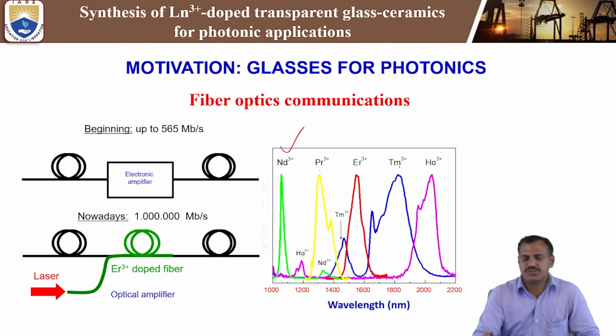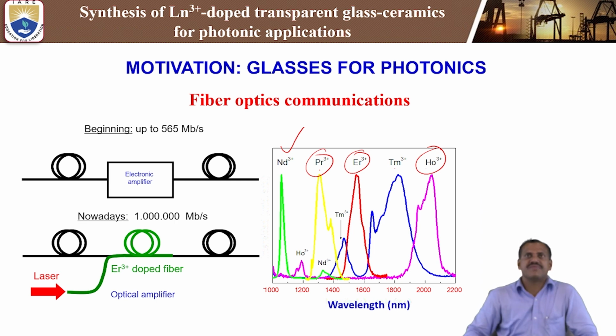For erbium 3 plus, thulium 3 plus, holmium 3 plus, we are getting the far infrared region. Generally, holmium gives almost 2100 nanometer emission. We are observing holmium 3 plus in the mid infrared region. So for the mid infrared region, we are using holmium 3 plus and thulium 3 plus. For erbium 3 plus, praseodymium 3 plus, we are getting the near infrared region, even Nd3 plus also. So these are the different rare earth doped